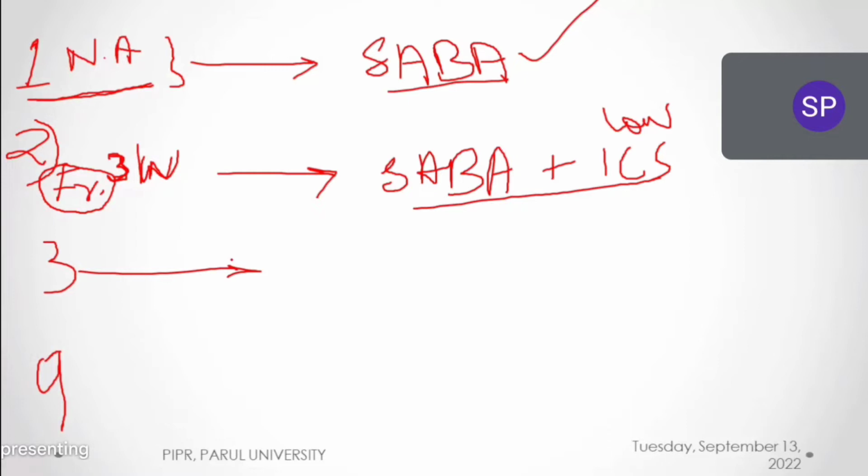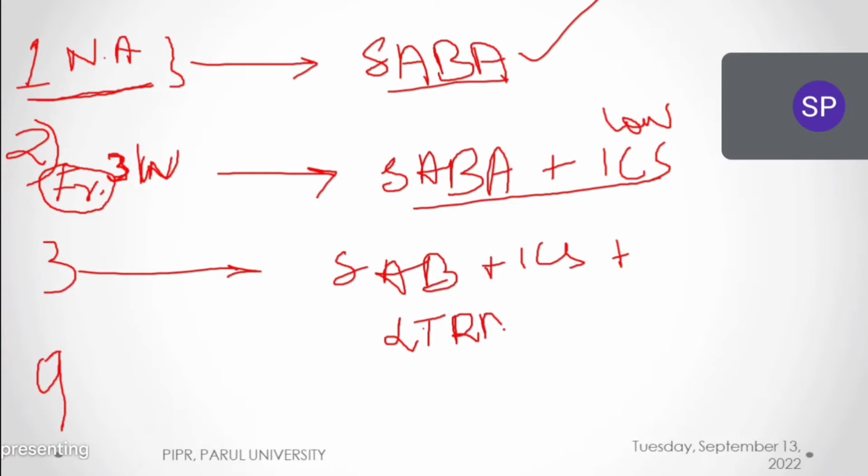These are all guidelines. In step 3, if SABA and inhaled corticosteroids are not controlling, along with SABA and inhaled corticosteroids, a third drug you have to add. The third drug is leukotriene receptor antagonist, which is called LTRA. In leukotriene receptor antagonist, the main important drug in the previous class we studied is montelukast. Okay, montelukast 5 mg, 10 mg. So leukotriene receptor antagonist is added in the third step. First step single drug, second step dual therapy, third step triple therapy.